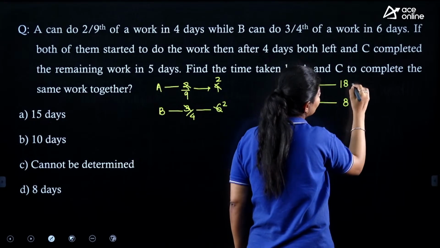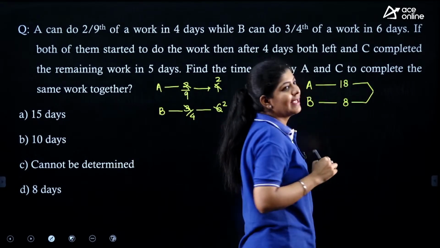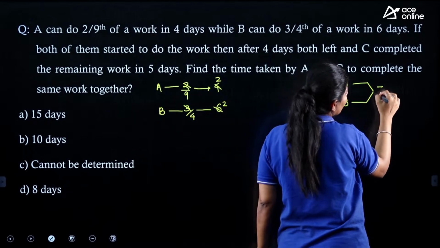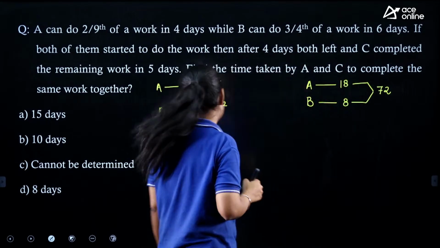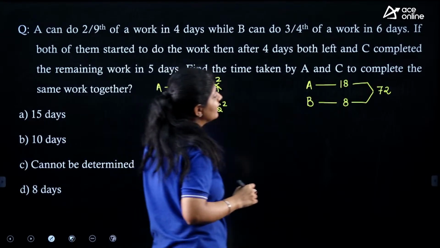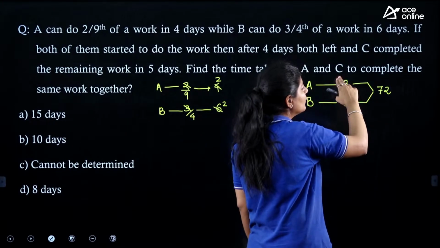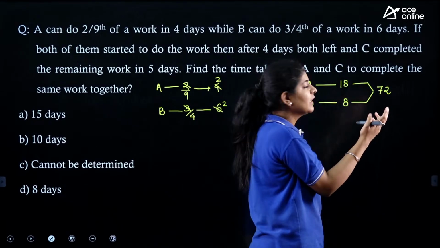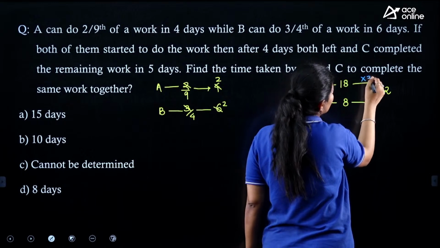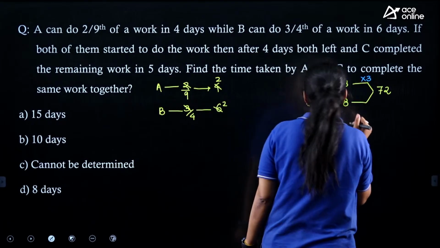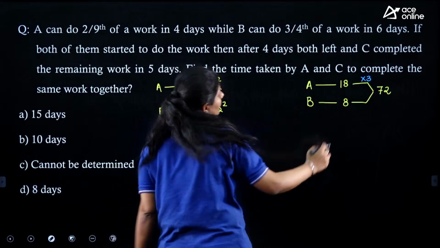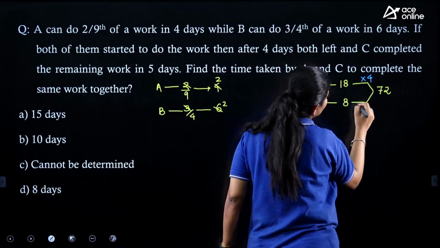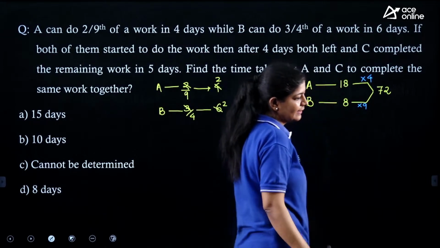So again here, B can complete the work in 8 days. What we are going to do is take the LCM, and the LCM will give us the assumed total work. Here the LCM is 72. Now this is the time and this is the work done, so we need to find the efficiency. Here the efficiency is 3. No, it's not 3, it's 4. Here we get an efficiency of 4 for B and an efficiency of 9 for A.